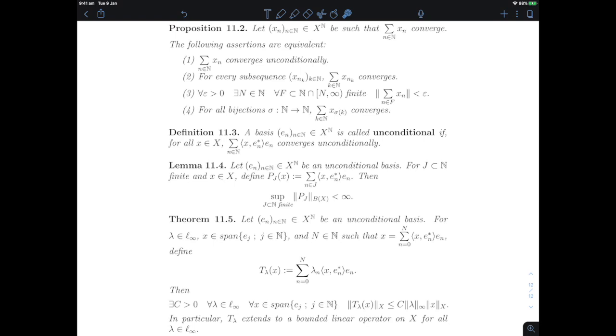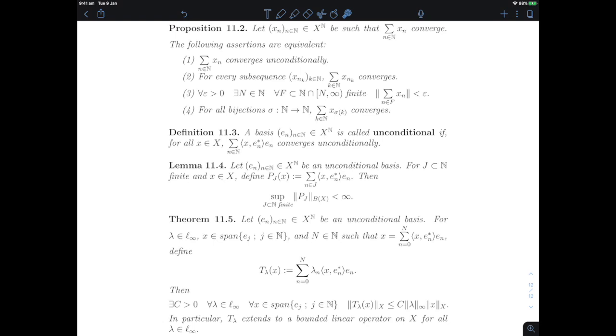And that's why when we do spectral analysis and we are able to diagonalize or come close to diagonalizing an operator, we would really like it to happen in an unconditional basis. For instance, in an orthonormal basis if we're in a Hilbert space, or in an unconditional basis in a more general Banach space.